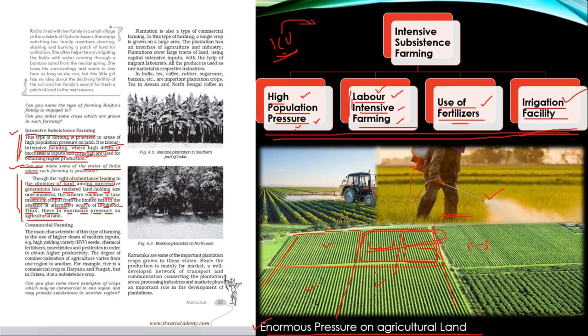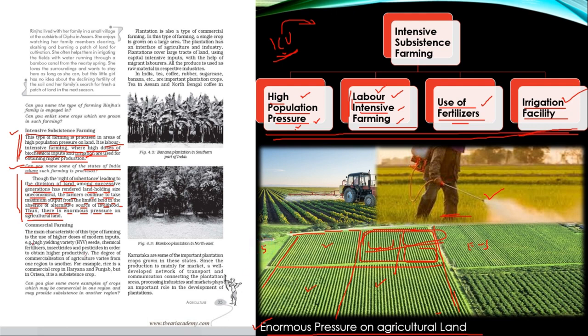So this statement, right of inheritance leading to division of land among successive generations has rendered land holding size uneconomical, this statement usually comes for 5 marks, and you have to explain this statement giving the reasons which I have mentioned.